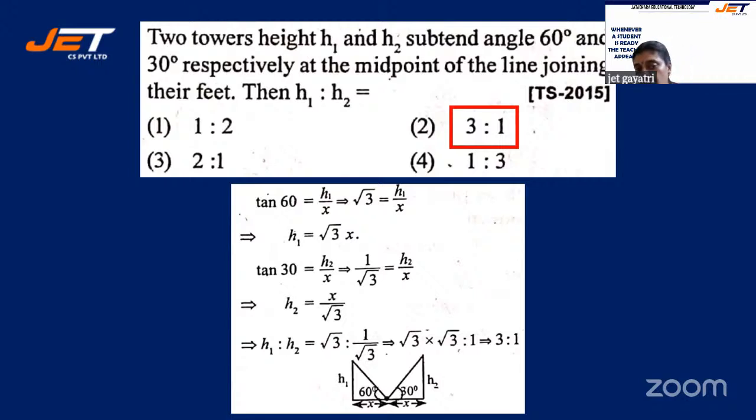We don't know h1, so when we cross multiply, we get h1 as root 3 x. Tan 30 is h2 by x, and tan 30 is 1 by root 3, equal to h2 by x. When you cross multiply, we get h2 as x by root 3. So root 3 is to 1 by root 3. In other words, it's 3 is to 1.